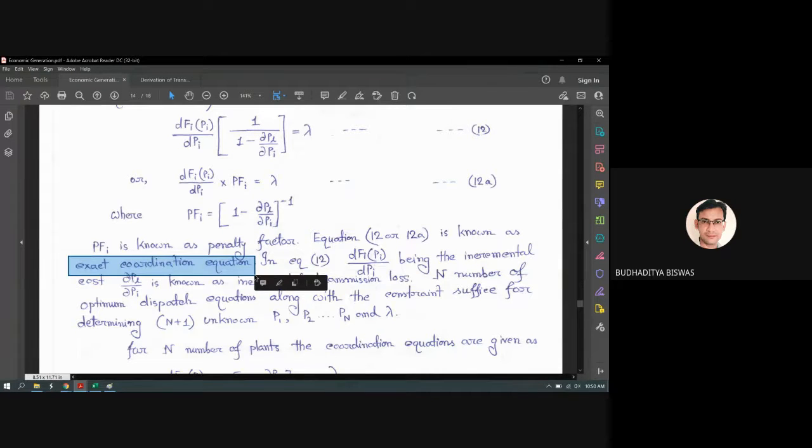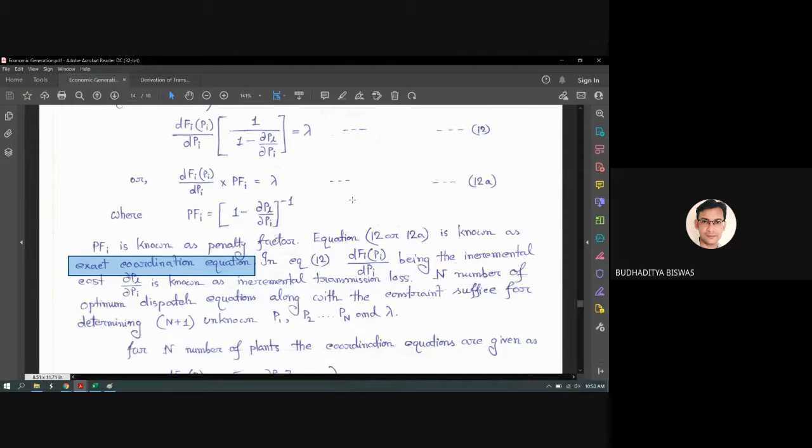Previously, it was mentioned as the coordination equation, when you are only considering economic generation, that dFiPi by dPi equals lambda. That is called the coordination equation. But this one is called the exact coordination equation because this is more accurate, or more practical, compared to the previous one.